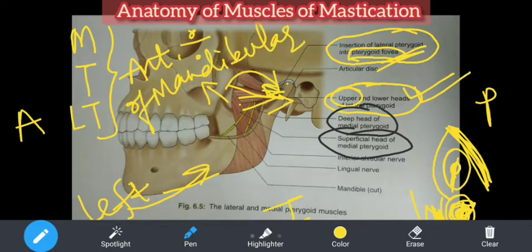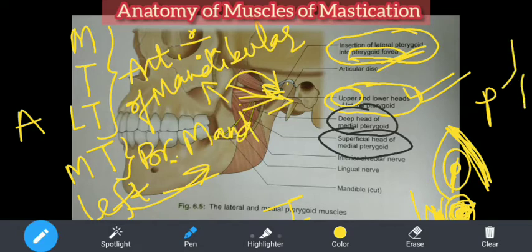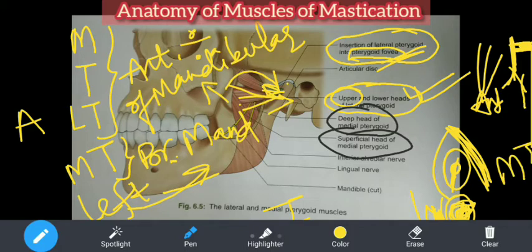And now I will tell you that this medial pterygoid is supplied by the main trunk. There is a branch from the main trunk of the mandibular nerve. If you see the course of the mandibular nerve, I'm just telling you diagrammatically, it has an anterior division and a posterior division. This anterior division gives rise to three branches, to your masseter, temporalis, lateral pterygoid. And from this main trunk, one branch is coming out for whom? Medial pterygoid. Are you understanding this? No branch from the posterior division.